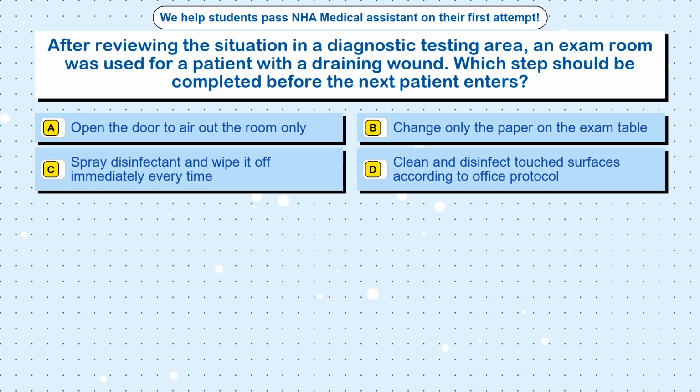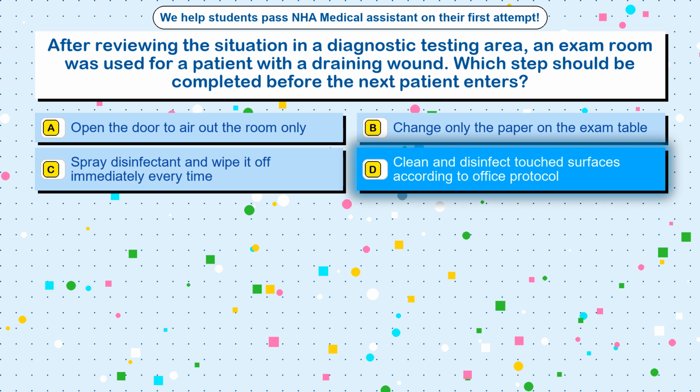Question 65. After reviewing the situation in a diagnostic testing area, an exam room was used for a patient with a draining wound. Which step should be completed before the next patient enters? Option A. Open the door to air out the room only. Option B. Change only the paper on the exam table. Option C. Spray disinfectant and wipe it off immediately every time. Option D. Clean and disinfect touched surfaces according to office protocol. The correct answer is option D. Clean and disinfect touched surfaces according to office protocol.